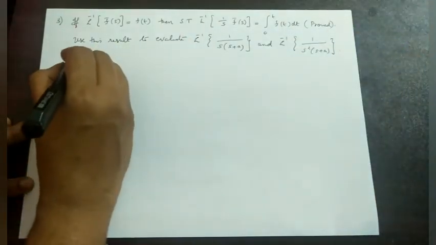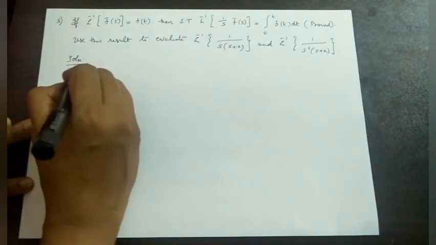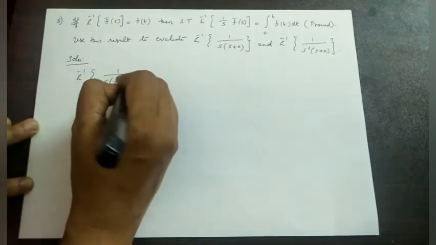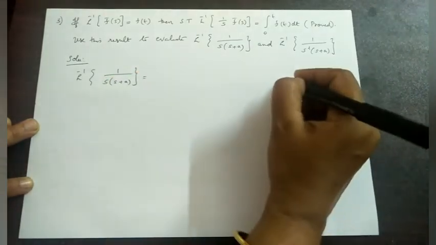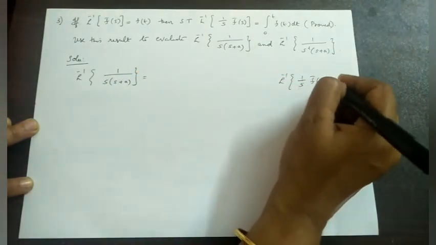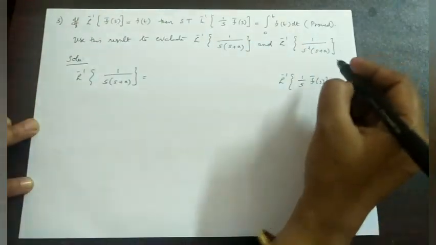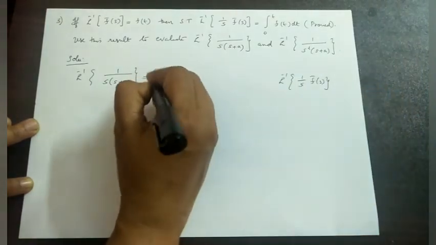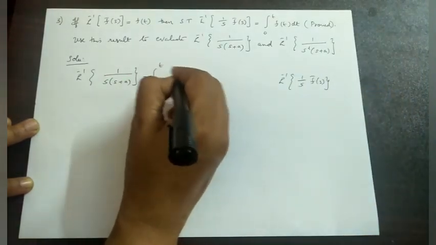Therefore, the solution will take L inverse of 1 by s into s plus a. That is of the form L inverse of 1 by s into f bar s, isn't it? It is already given. Therefore, we will write integral from 0 to t f of t dt.